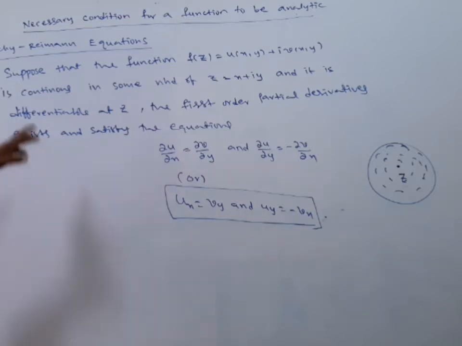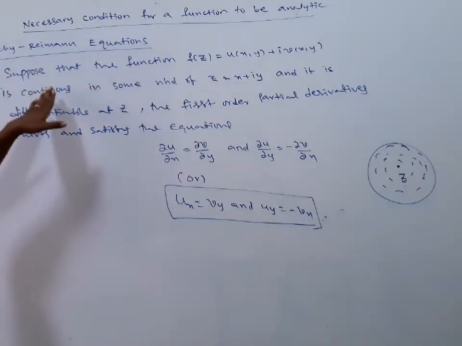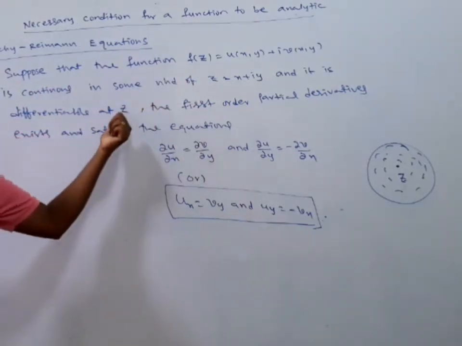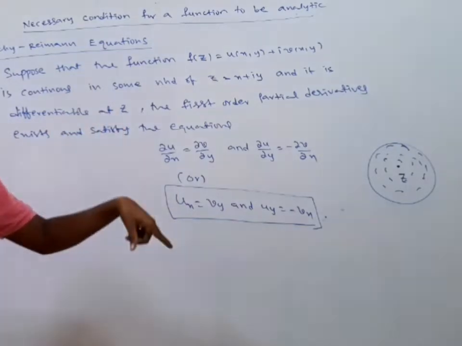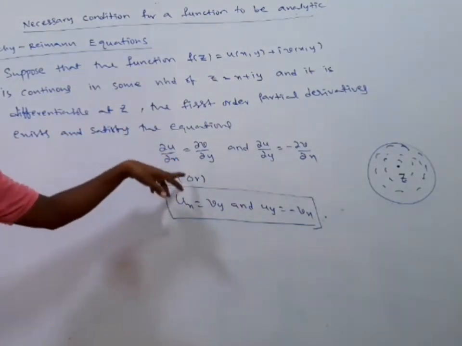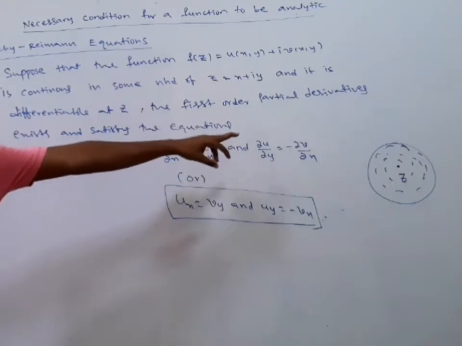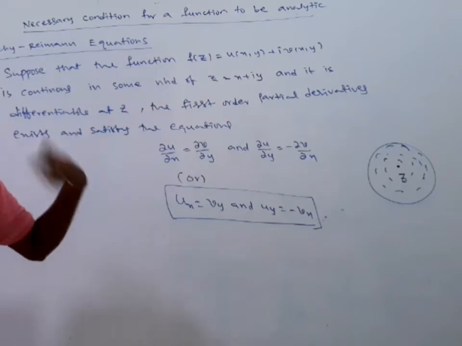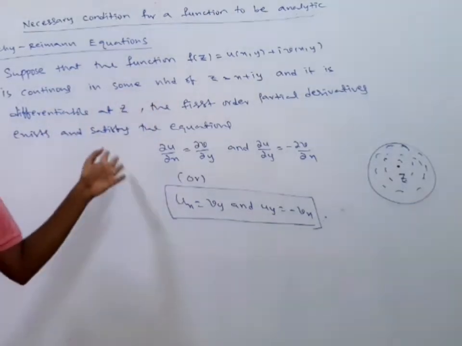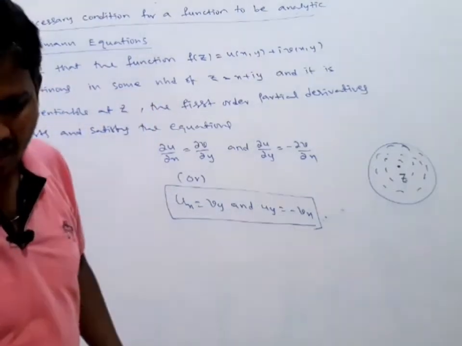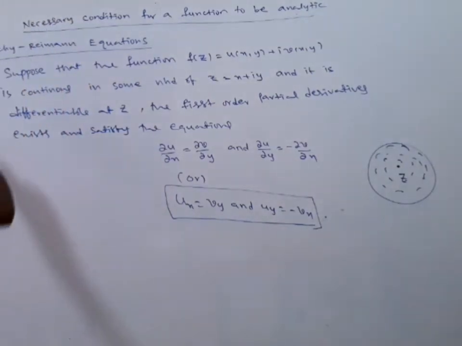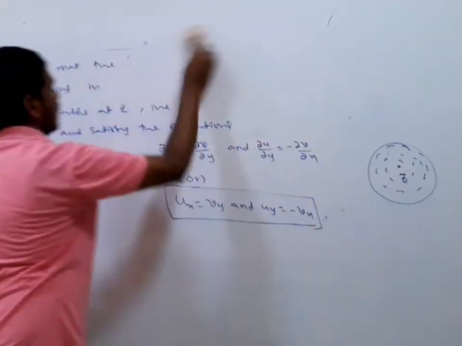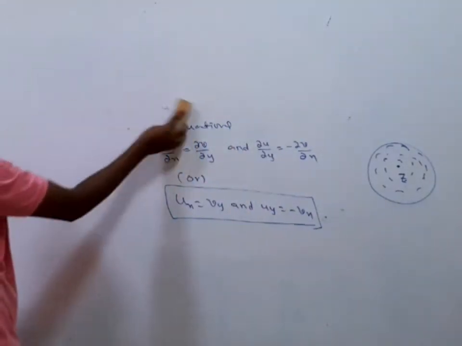And the proof also. If the function is continuous in the neighborhood of z and it is differentiable at a point, and the first order partial derivatives exist, then dou u by dou x is equal to dou v by dou y, dou u by dou y is equal to minus dou v by dou x. If the function is analytic, it should follow these conditions. That's why it is a necessary condition for analyticity. Right, now coming to the proof of CR equations. CR equations are nothing but Cauchy-Riemann equations.